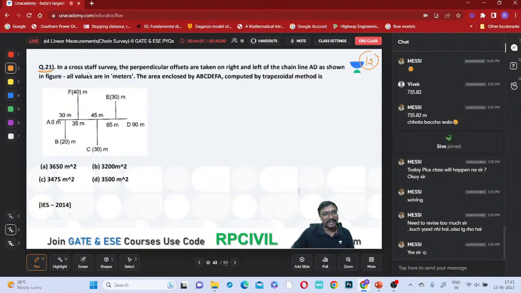In a cross staff survey, I'll explain, don't worry. In a cross staff survey, the perpendicular offsets are taken right and left of a chain line AD as shown in the figure. All values are in meters. Then the area enclosed by A, B, C, D, E, F, A computed by the trapezoidal method is, you are asked to identify which one.